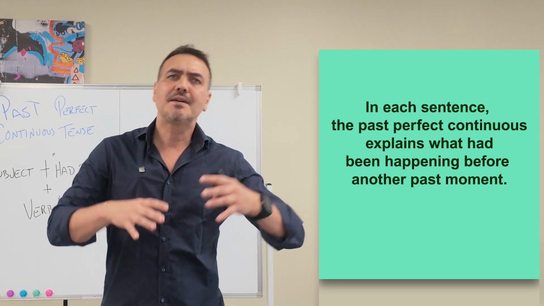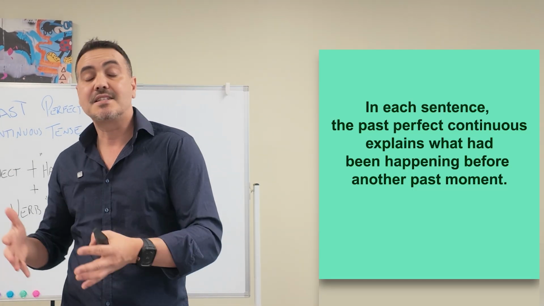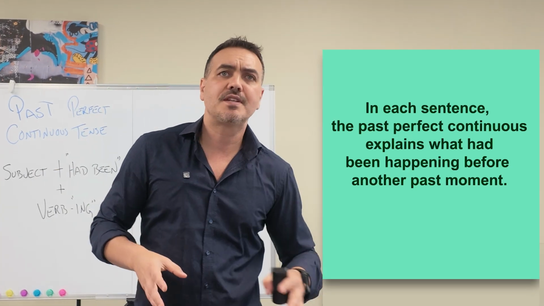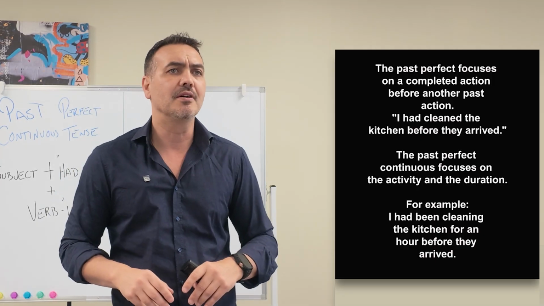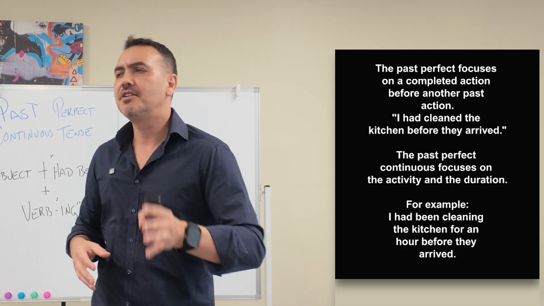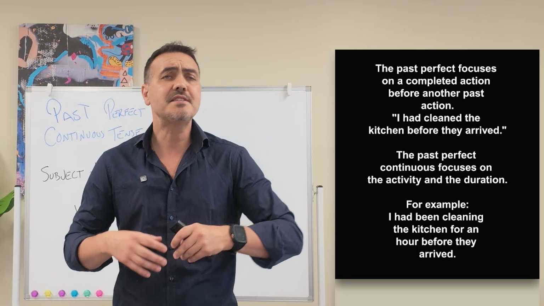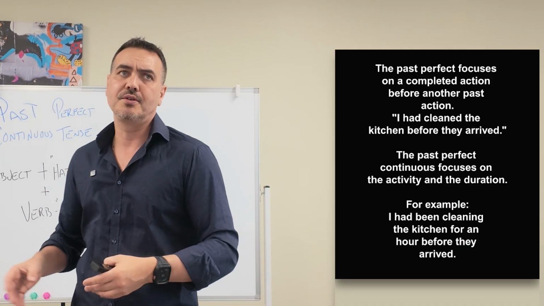Okay? So let's compare the past perfect continuous with the past perfect. Okay? The past perfect focuses on a completed action before another past action. For example, I had cleaned the kitchen before they arrived. Okay? This means that the kitchen was cleaned and the action was finished, okay?